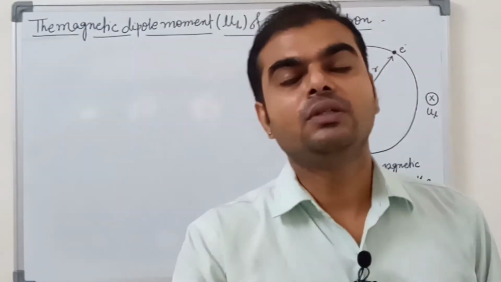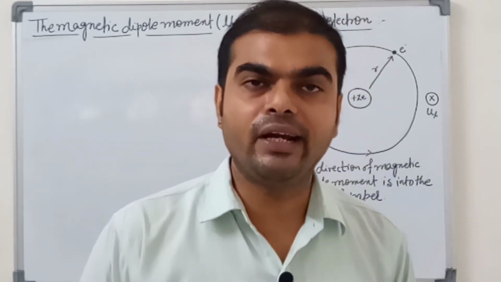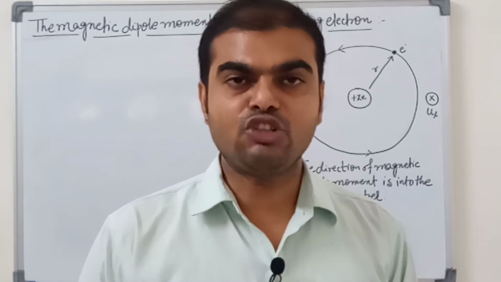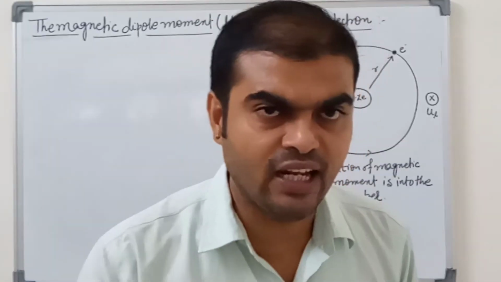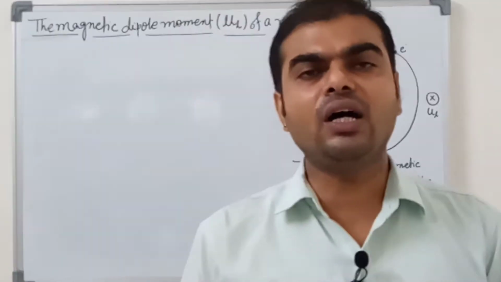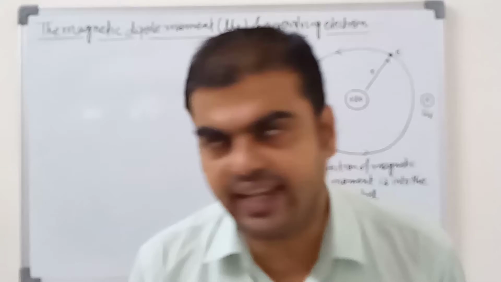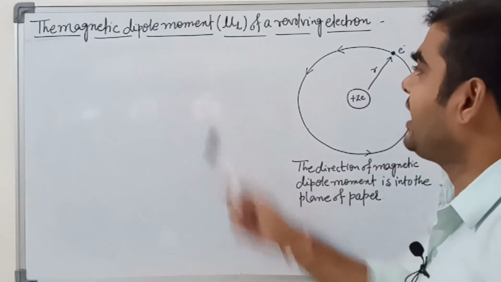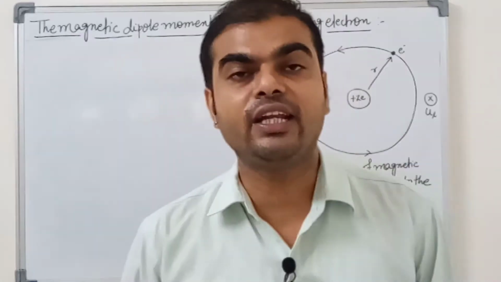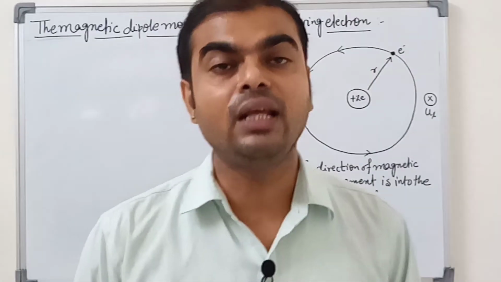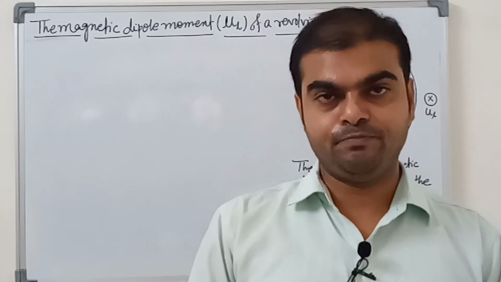And now chapter number 4, the magnetic field. In the chapter on magnetic field and magnetism, we are discussing one point, as you can see in my thumbnail. So first of all, class 12 be alert in my screen. The magnetic dipole moment in a revolving electron. This point is related to chapter number 12, the atom and nuclei.